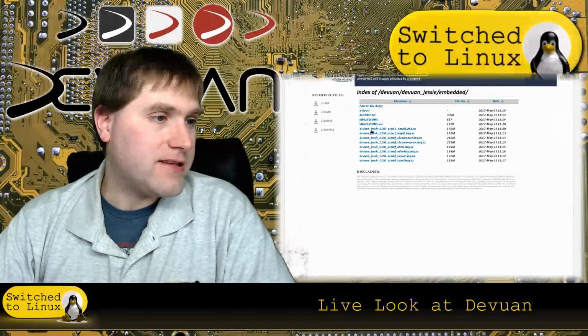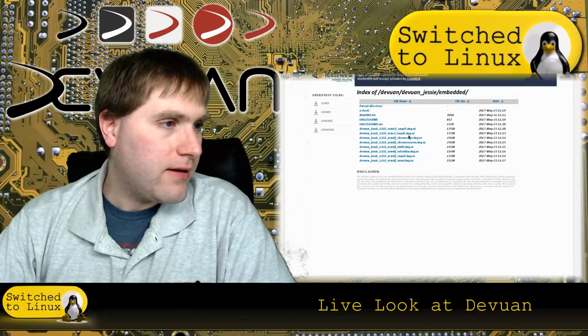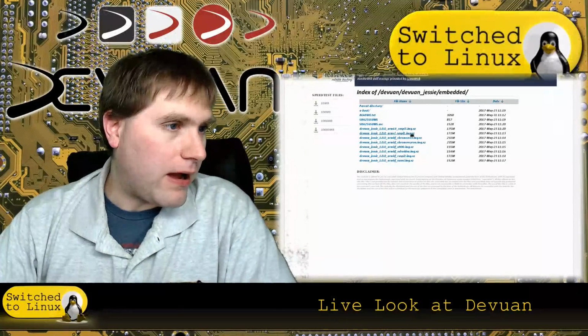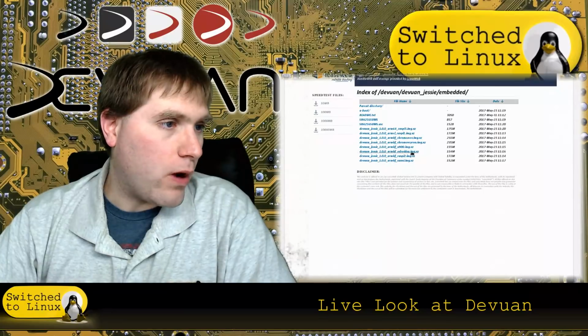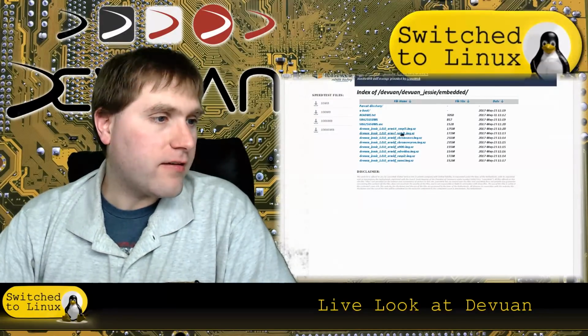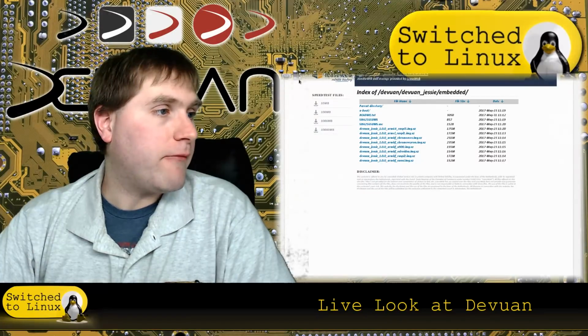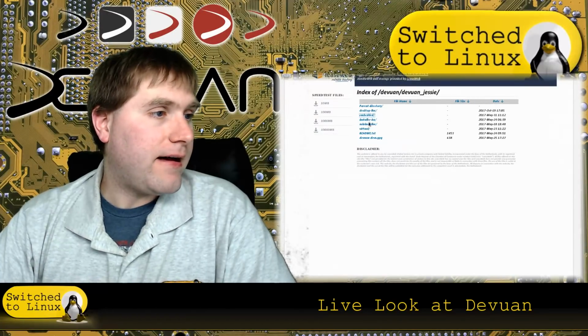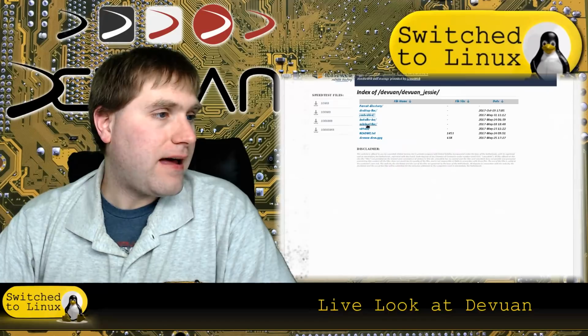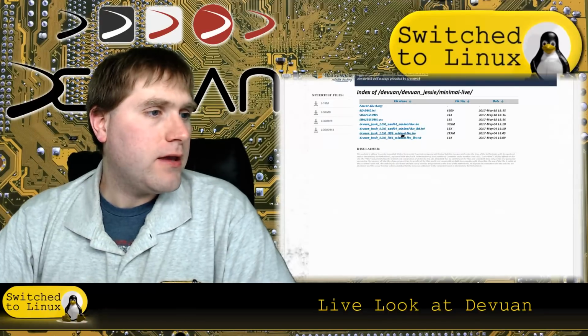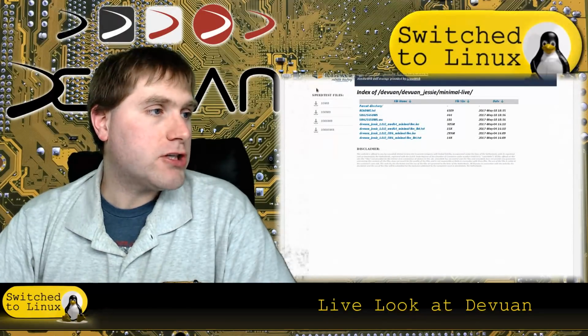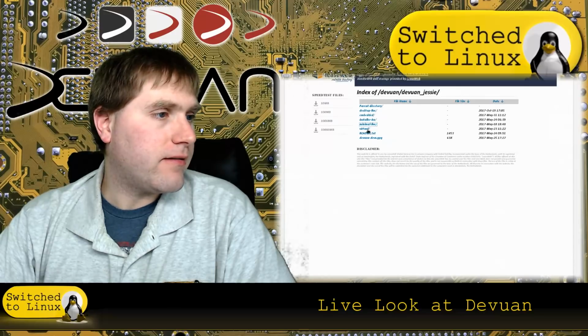So here's a Raspberry Pi 2. Here's a Raspberry Pi 3. I can't read their font very well. Is this a Raspberry Pi 1 probably? So there's a variety of different embedded options there that you can grab from. So that is Desktop Live, Minimal Live. You can grab the minimals. Where are the net installers at?